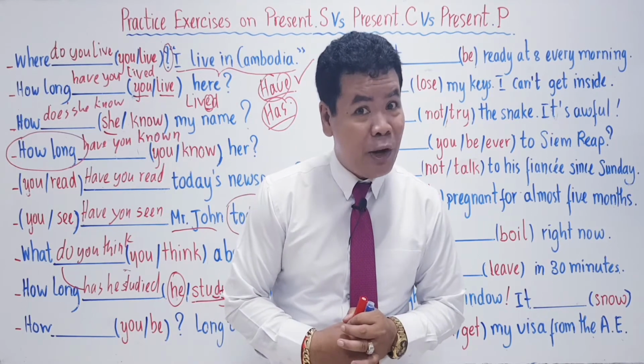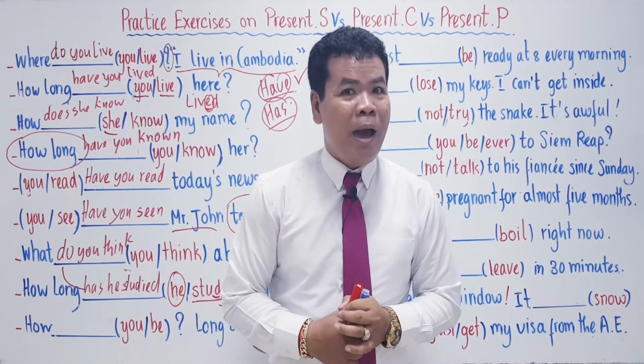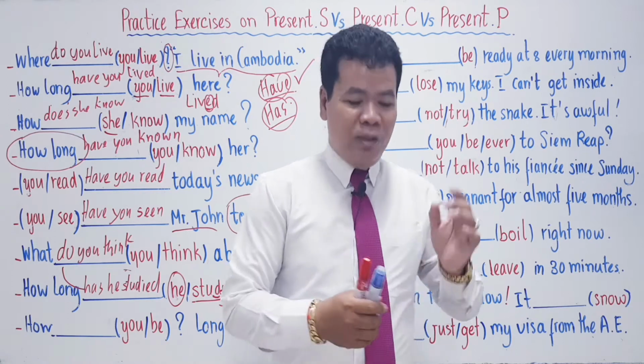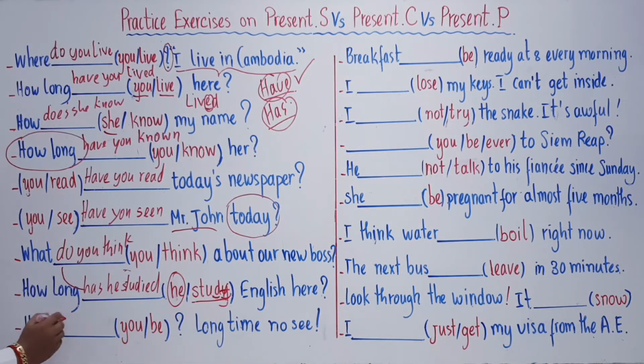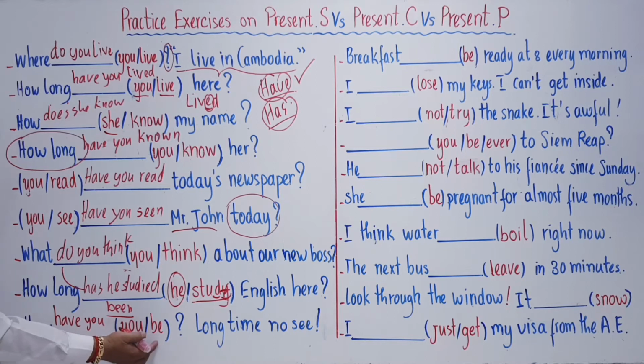It must be present perfect. How have you been? In this sentence, we use how have you been. Been is the past participle of the infinitive to be.